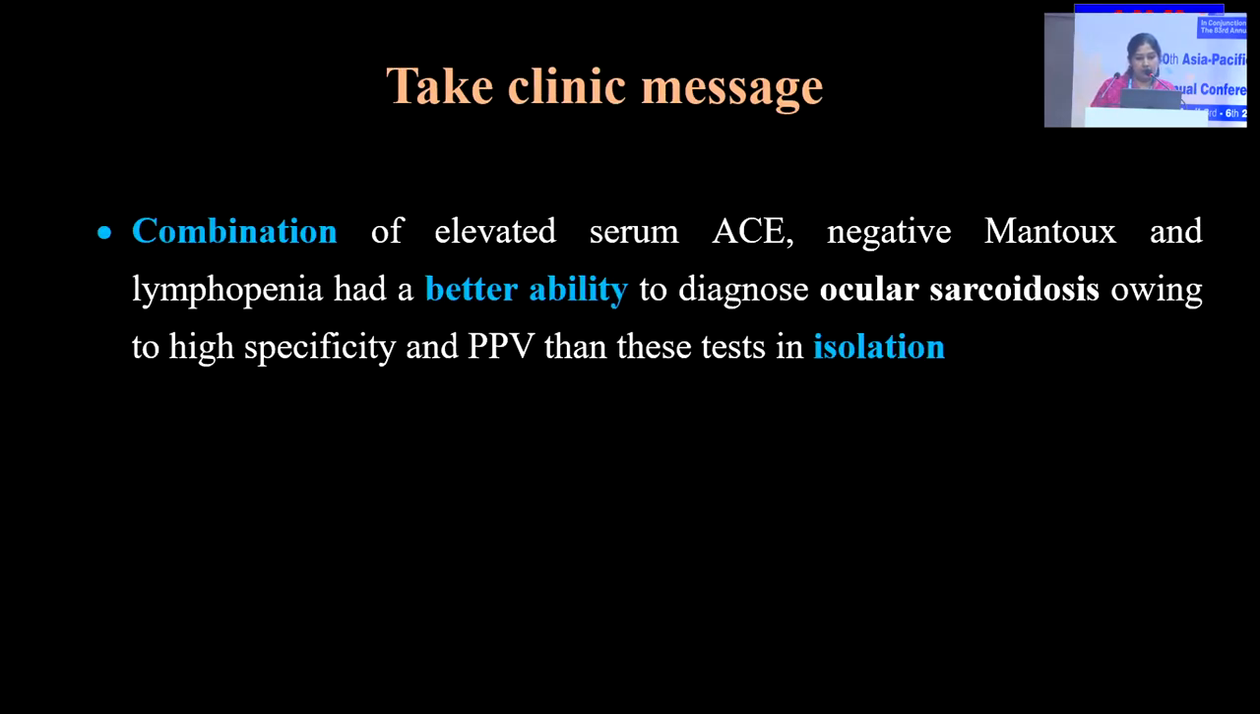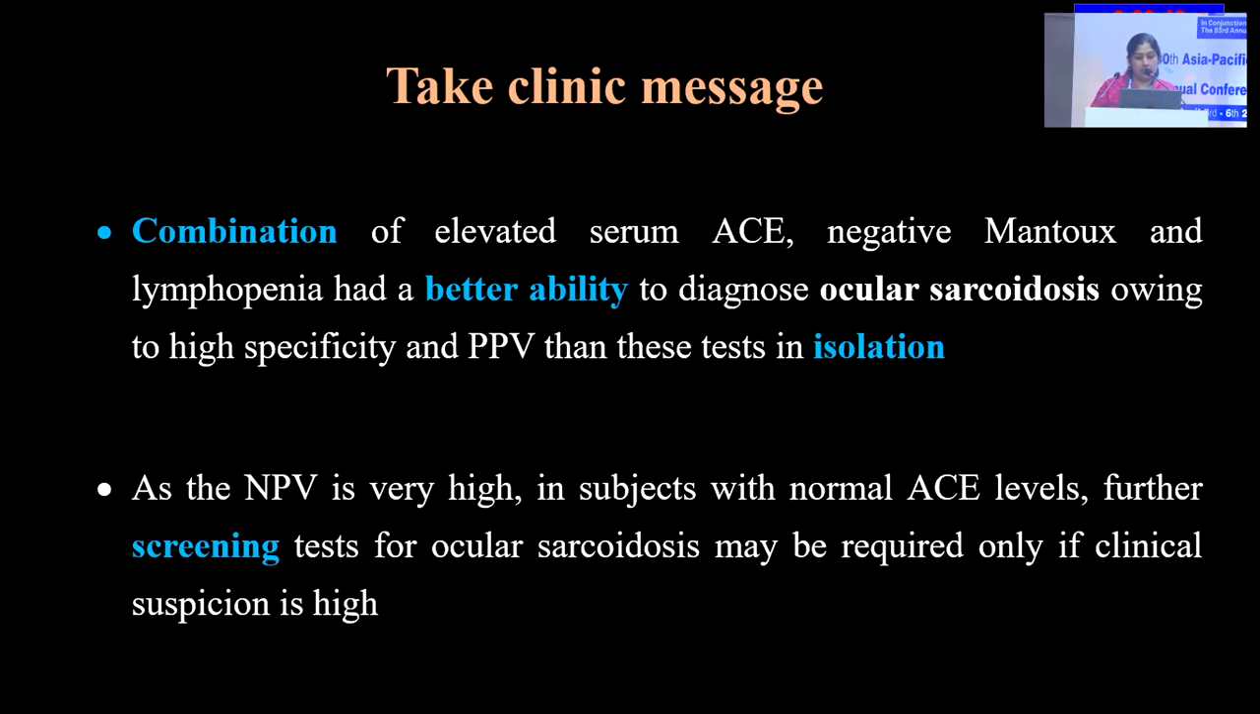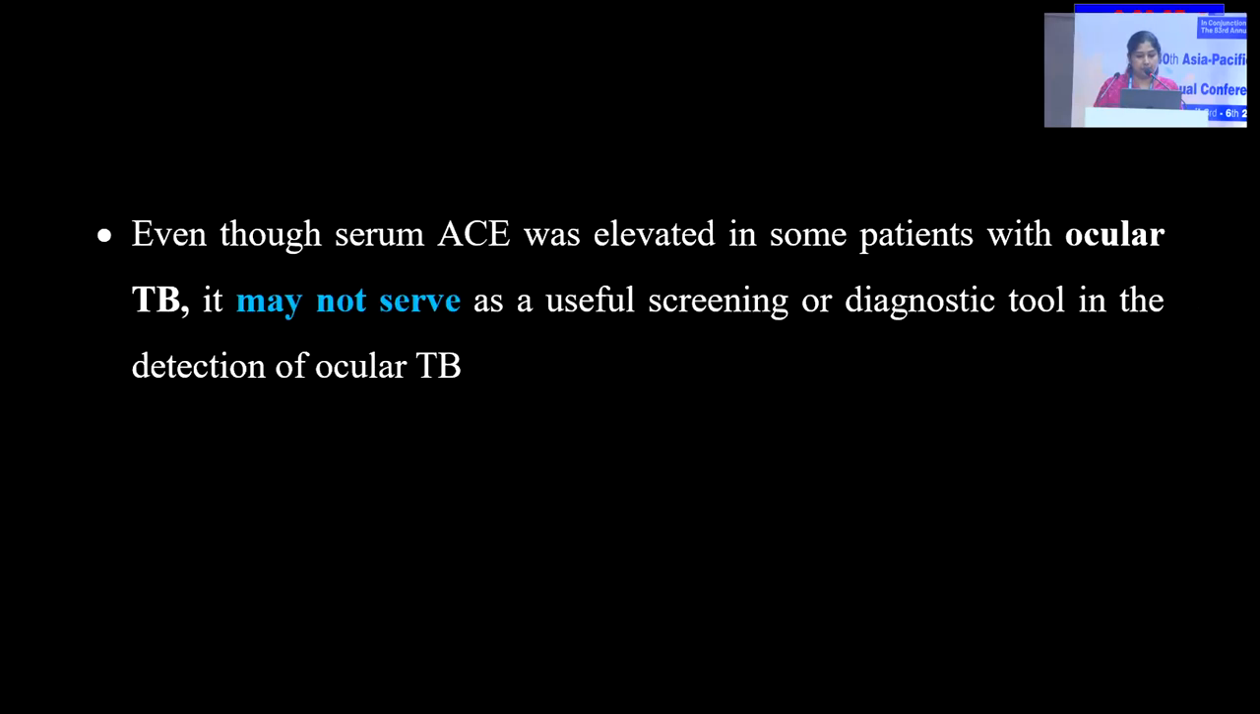So the take-home clinic message is that a combination of elevated ACE, negative MANTOUX and lymphopenia had a better ability to diagnose ocular sarcoidosis, owing to high specificity and positive predictive value, than these tests in isolation. As the NPV is very high in subjects with normal ACE, further screening tests for ocular sarcoidosis may be required only if clinical suspicion is high.